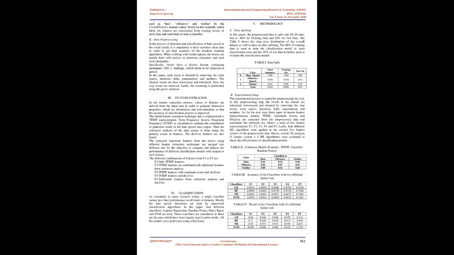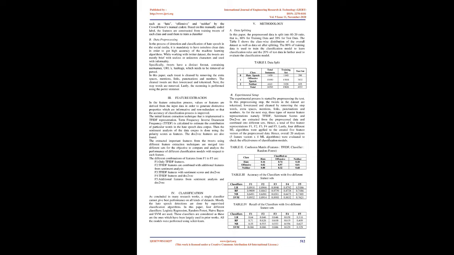B. Experimental setup. The experimental process is started by pre-processing the text. In this pre-processing step, the tweets in the dataset are tokenized, lowercased, and cleaned by removing the stop words, extra spaces, mentions, links, punctuations and numbers. As the next step, 3 types of master feature representations, namely TFIDF, sentiment scores and doc2vec, are extracted from the pre-processed data and combined into different sets.